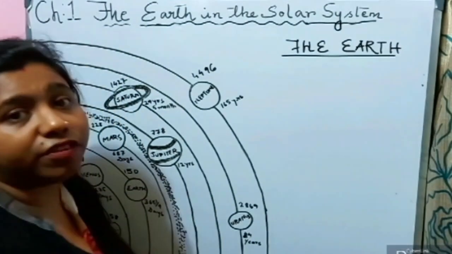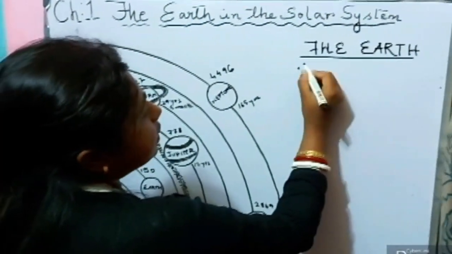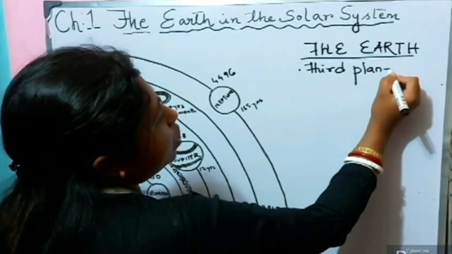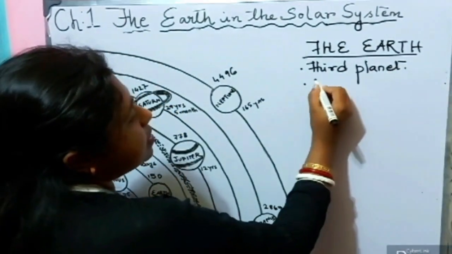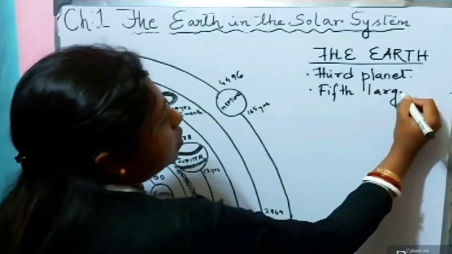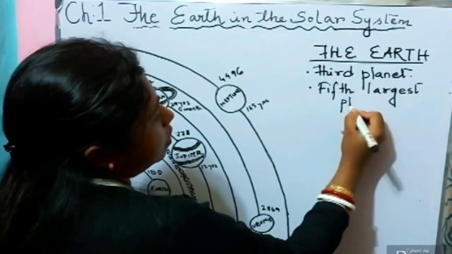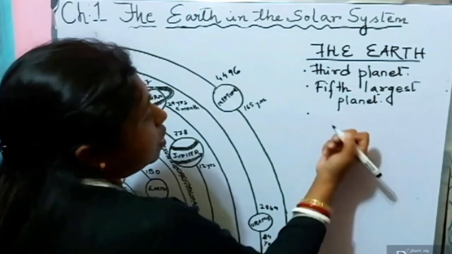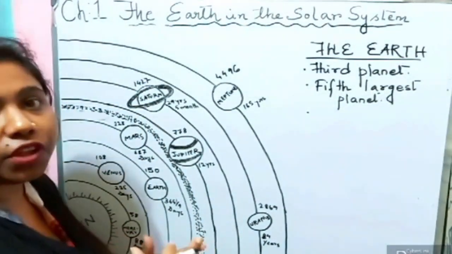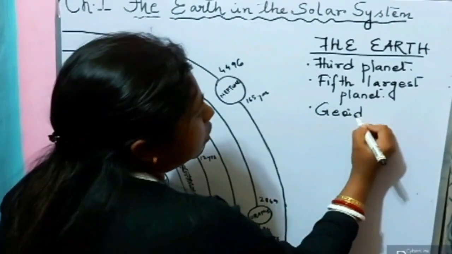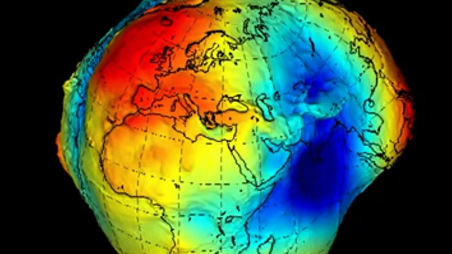This is the planet where we all live in. Earth is the 3rd planet of our solar system, and this is the 5th largest planet. We can see the shape of the Earth. It is a sphere. We call it a geoid. What is a geoid? I think you people can see if I'm going to draw Earth separately here also.